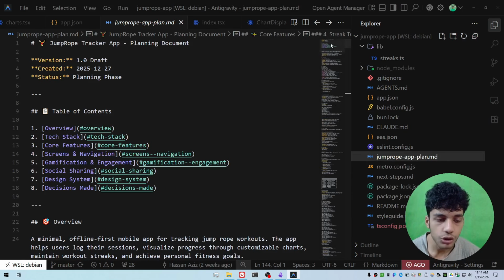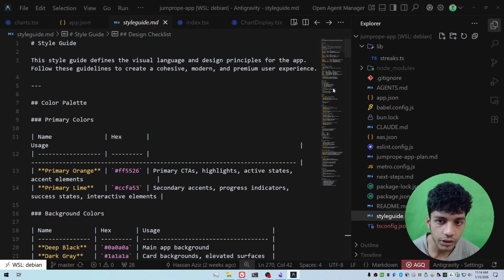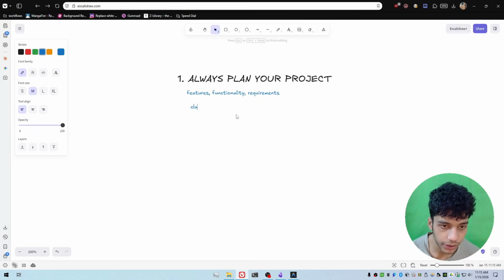But yeah, make sure to write a long detailed plan like this. Make sure to write a style guide like this one. And you can use AI to do this for you. Just go over to your favorite AI chat app. I recommend Claude, but you can use whatever you want, obviously, as long as it's not ChatGPT, because that thing is trash. And just explain your application to the AI, right? Ask it to ask you clarifying questions, right?